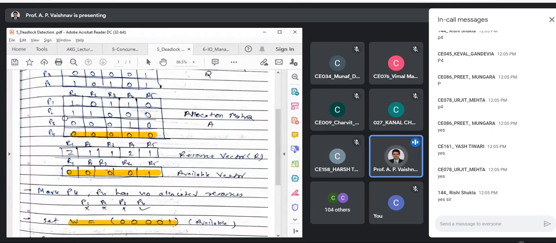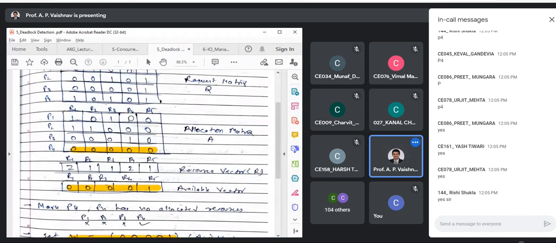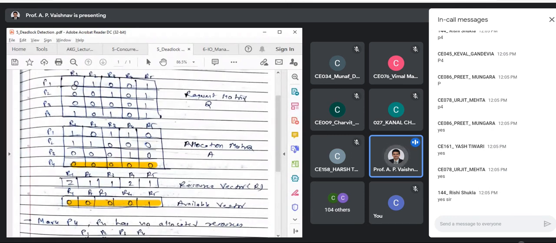If we start in sequence, check P1. Can P1's request be granted? It requires 0, 1, 0, 0, 1. Can we grant that with the current available? No. Can we grant P2? No, again not. Directly P3, that's correct, because it has the exact requirement.